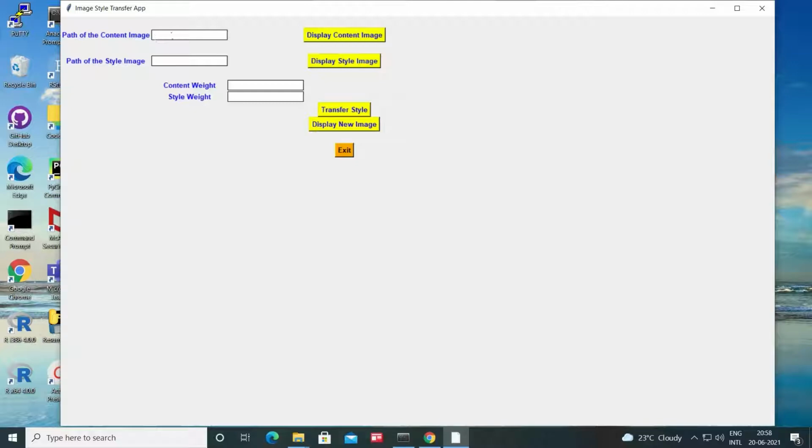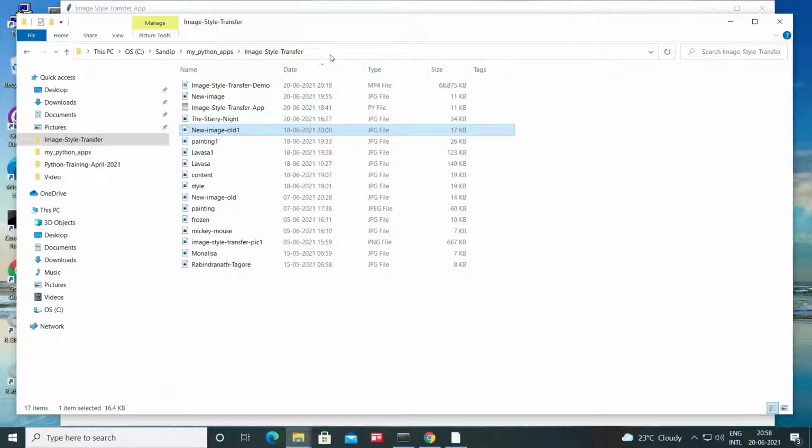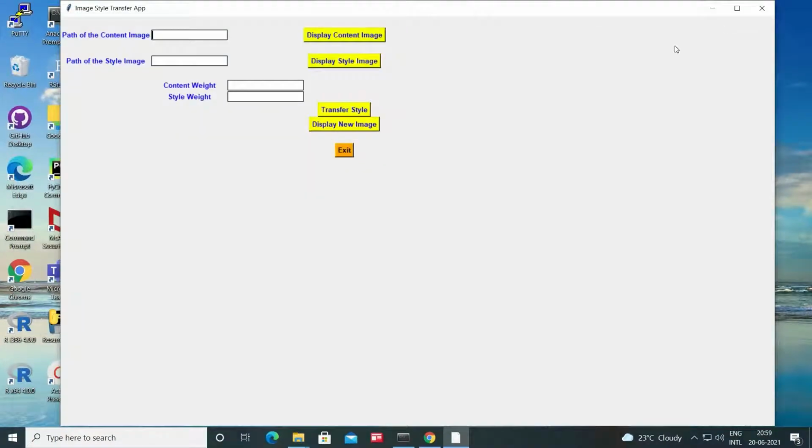So here we have to specify the path of the content image. So in my case, this is the content image location. So I just copy and paste it. The name of the content image is Rabindranath-Tagore.jpg.